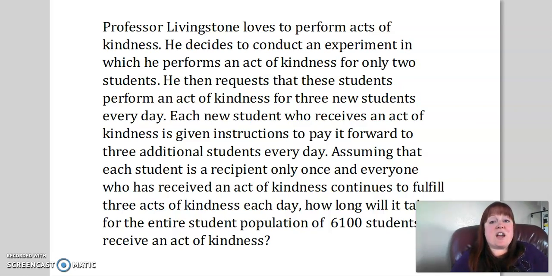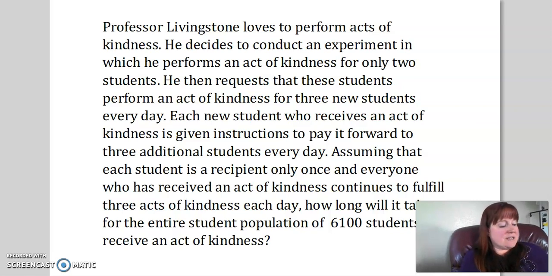to perform an act of kindness for 3 new students every single day. And we're just going to assume, because sometimes in real life it doesn't quite work this way, so we have to make some assumptions. We're going to assume that everybody who receives an act of kindness follows through and continues doing 3 additional acts of kindness every day. And we're also going to assume that no one is repeated because, in real life, sometimes people just stop an experiment and so on. We have to assume these conditions so that we can look at it mathematically.